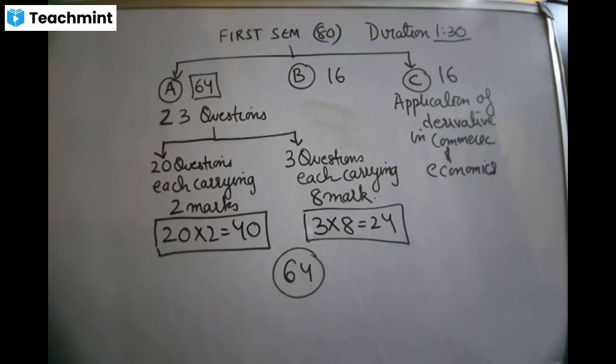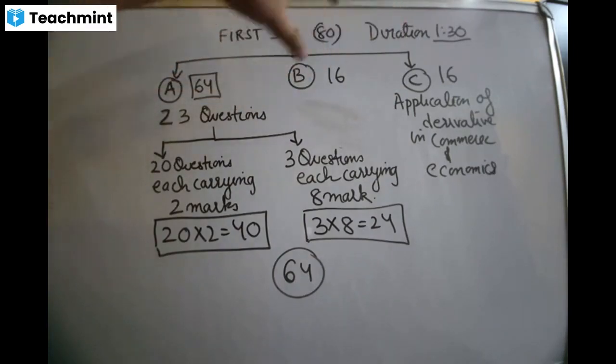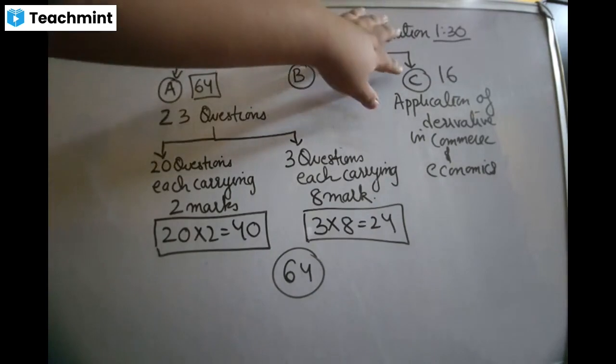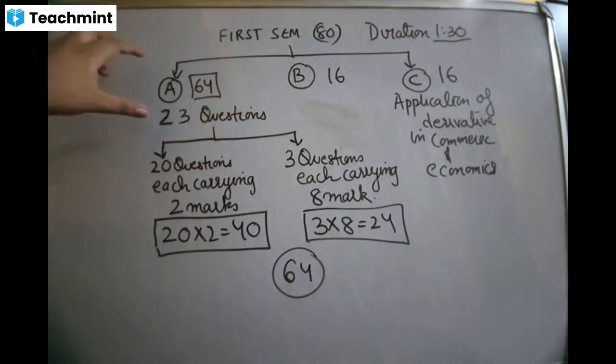Okay, now, everyone, before I move on to the next part, look at the board and tell me how many parts are there in the first sem examination? How many parts are there? There are 3. Okay, very good. There are 3 parts: section A, section B, and section C. B and C are optional, so you can do either B or C. We are going to do C because this is a continuation of the section A calculus portion. Is that clear? So that will come for 16 marks, and section A will come for 64. So 64 plus 16 will give you 80.